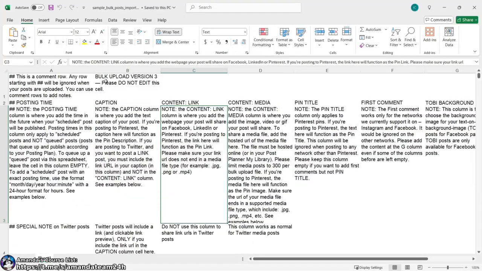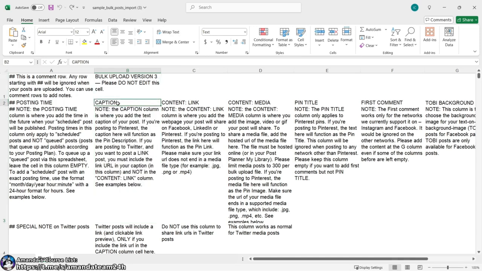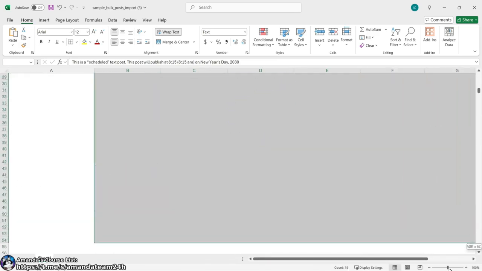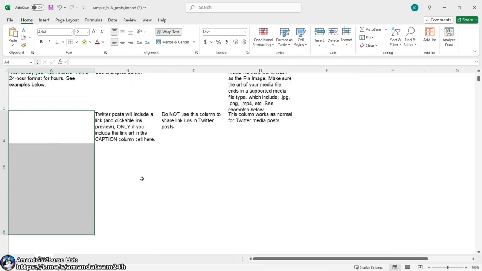It's kind of a mess, right? Kind of a mess. But what we want to care about is this one right here. This is pin description, right? So this one, pin description. This is the link, the URL. This is the image URL. This is the title. So what we want to do is take all this other stuff and delete it. Boom. Cool. And we want to take that and delete it.